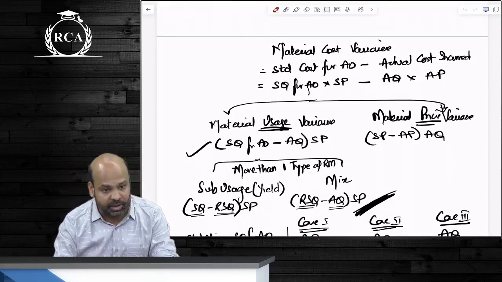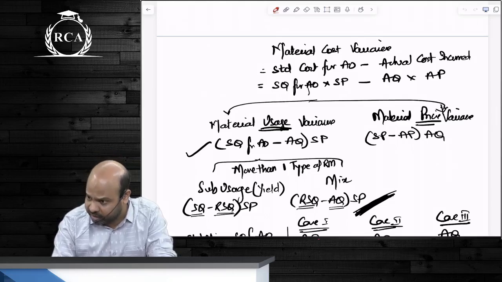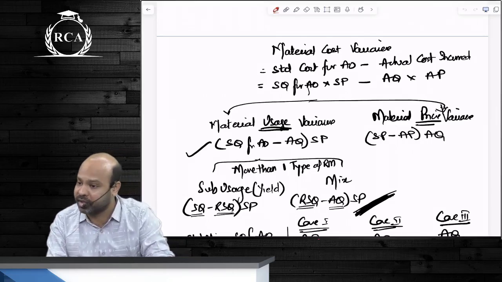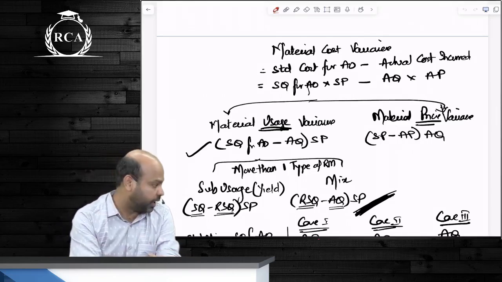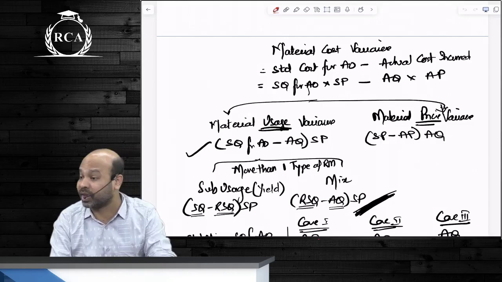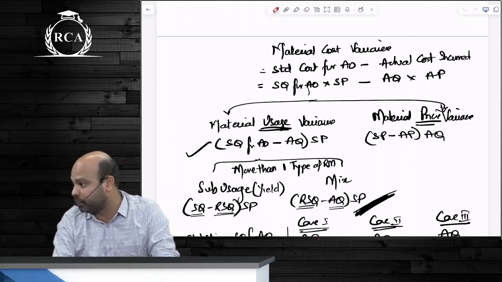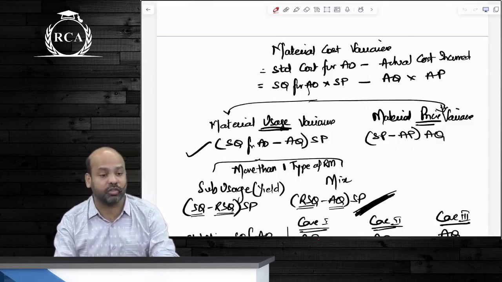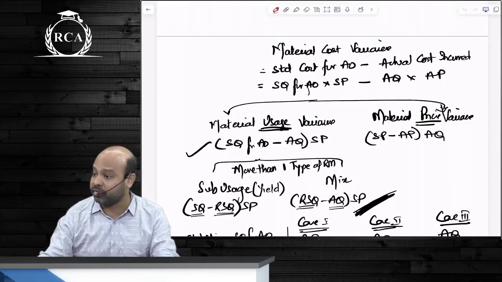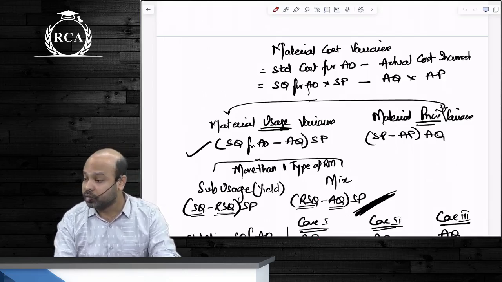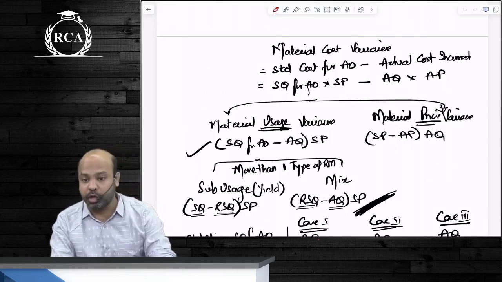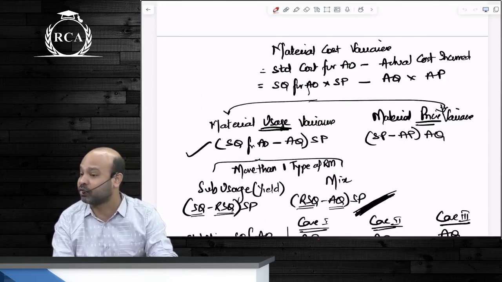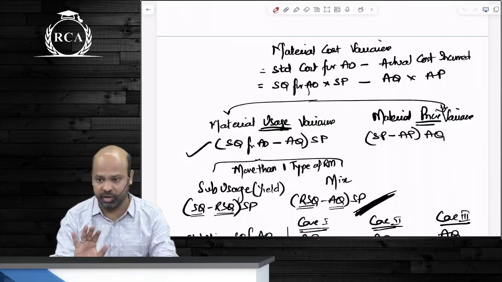But if that happens, for the overall material cost variance you cannot use the formula. You have to separately add usage variance and price variance, because usage variance is still based on consumption but price variance is based on purchases. So add material usage variance and material price variance to arrive at material cost variance. If material price variance is based on consumption, then for the overall material cost variance I can either use the formula or add material usage and material price variance. Clear about this?